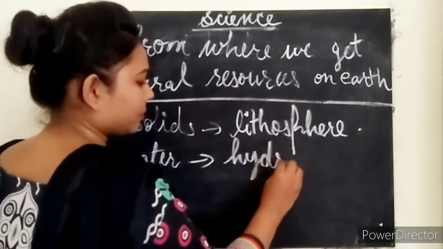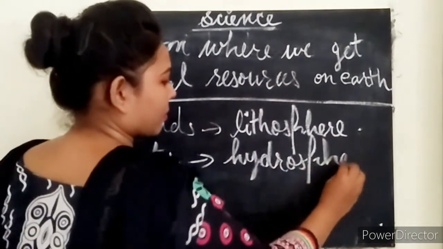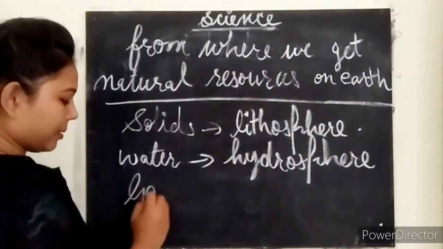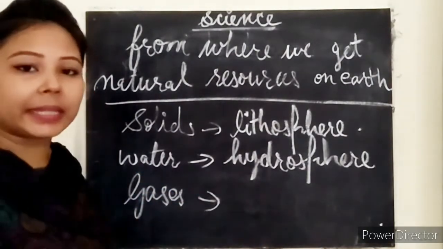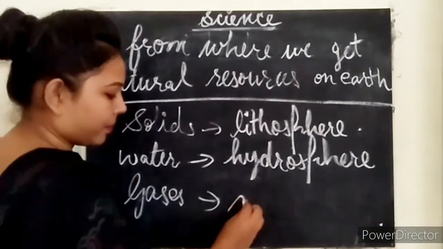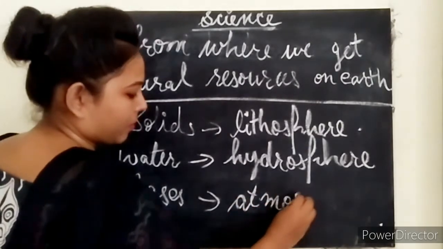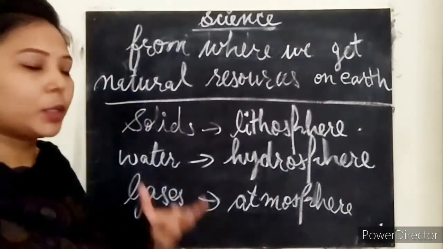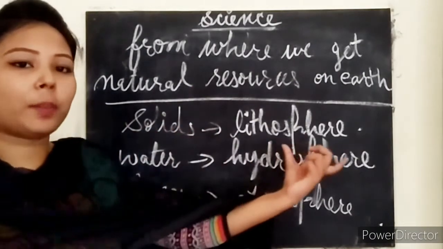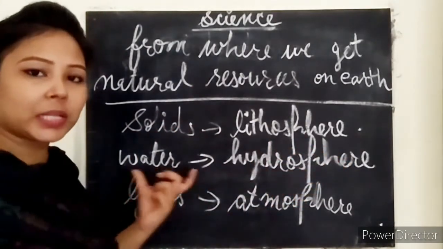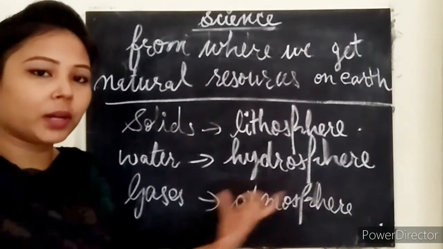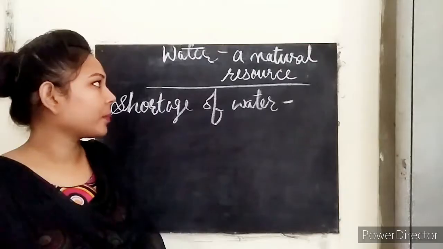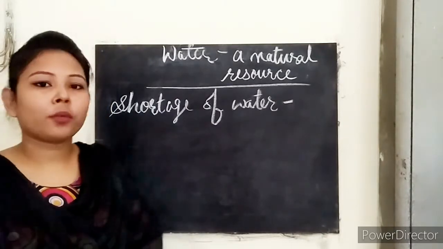Hydrosphere. Clear? And the last one, gases, from where we get this? Atmosphere. Okay, clear? So solid materials we get from lithosphere, water bodies from hydrosphere, and gases from atmosphere. Clear?